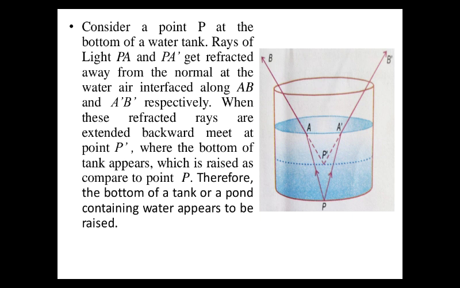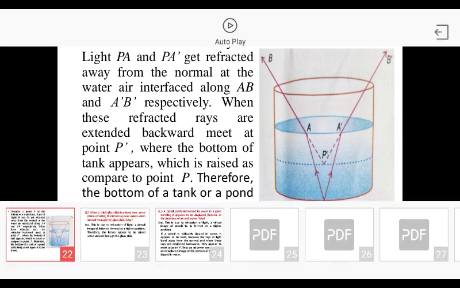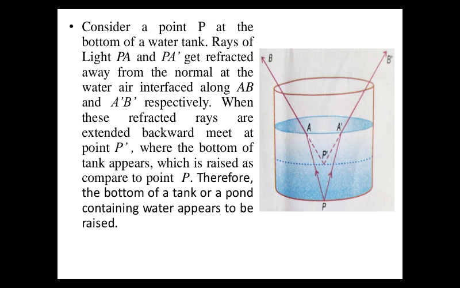So they will bend away from the normal at the water-air interface along AB and A dash B dash respectively. When these refracted rays are extended backward, they meet at point P dash, where the bottom of the tank appears, which is raised as compared to point P.